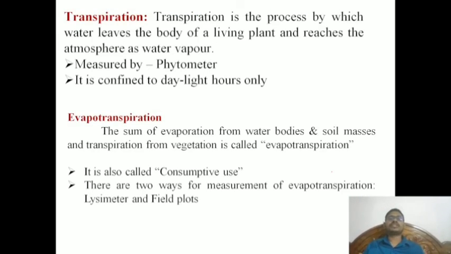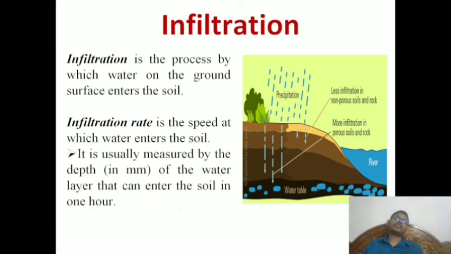Now coming to transpiration. Transpiration is a kind of loss with respect to plants, and it is measured with a phytometer. Evapotranspiration is a combination of evaporation and transpiration, and it is measured with two things: lysimeter and field pots.